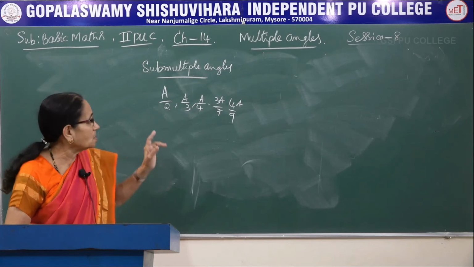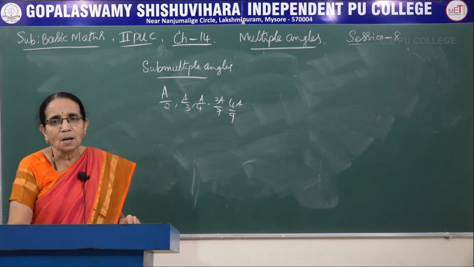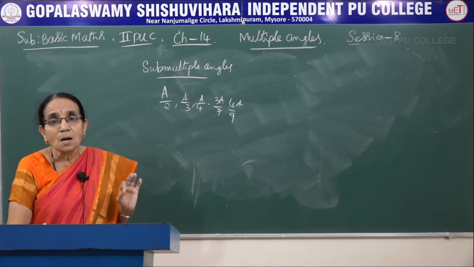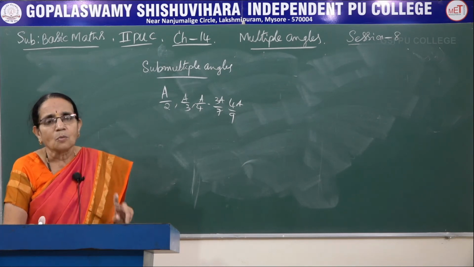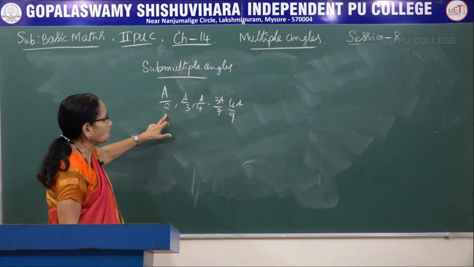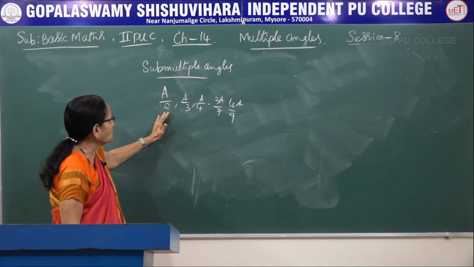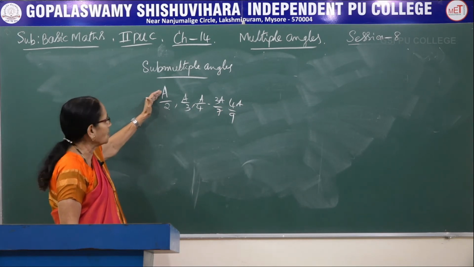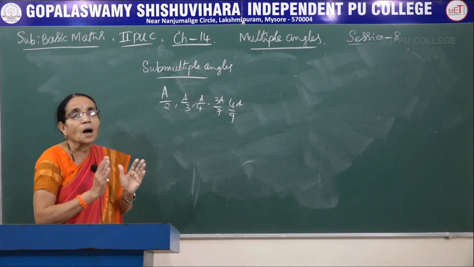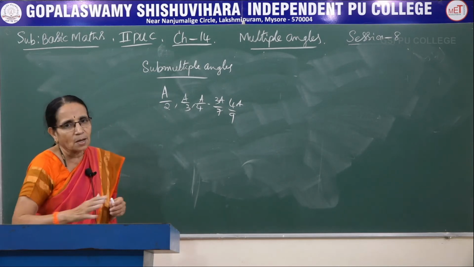But in this case, for your syllabus, though the heading is submultiple angle, we will be considering only the half angle formula. What do you mean by half angle? Here A by 2, forget about the other submultiple angles. A by 2 means when the angle A is there, when you divide by 2, it is half of that value. So we call it the half angle formula.